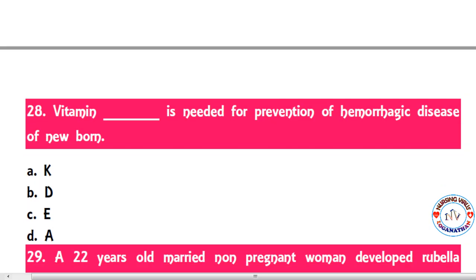So the next question. Vitamin dash is needed for prevention of hemorrhagic disease of the newborn: vitamin K, D, E and A. So here the correct answer is vitamin K. So that vitamin K is a must for preventing the person from hemorrhagic disease.